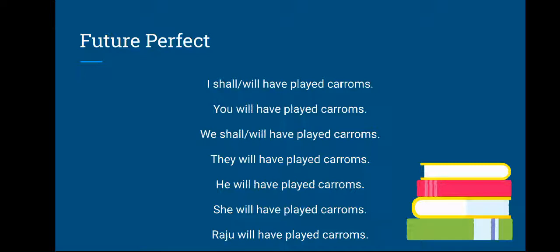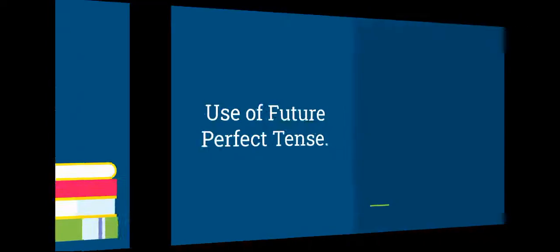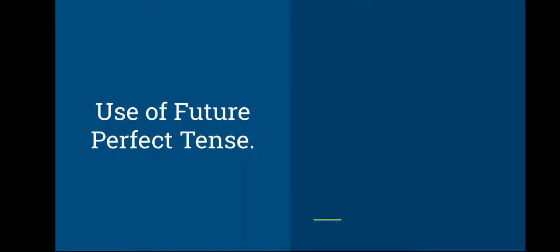Students, let us see the sentence structure. The subject I and the modals are shall or will plus have plus V3 form of the verb, that is past participle form of the verbs. We use past participle form of the verbs with this tense. Okay, so now let us go to the use of future perfect tense.